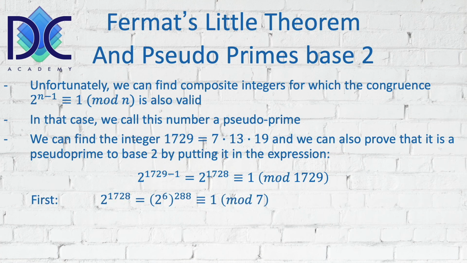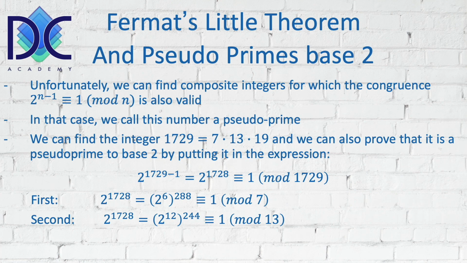Now, when we look at this, we can say that 2^6 can be written as 2^6 multiplied by 288. So we find here that 1 modulus 7 is congruent with 1 modulus 7. So that's the first element that we take. We look at the first prime, the 7. So we can write this congruence.